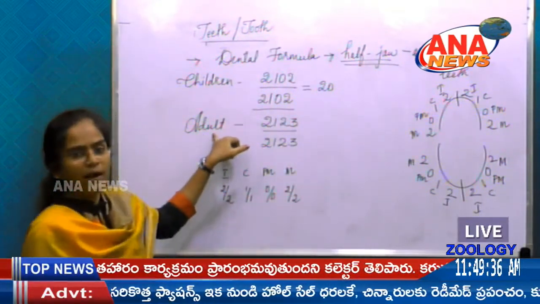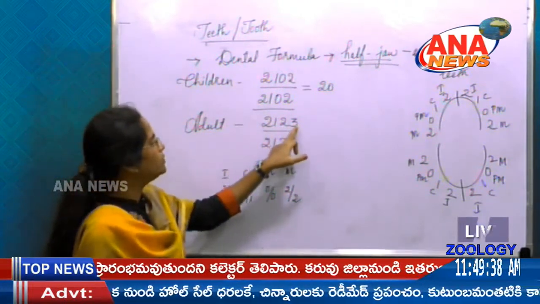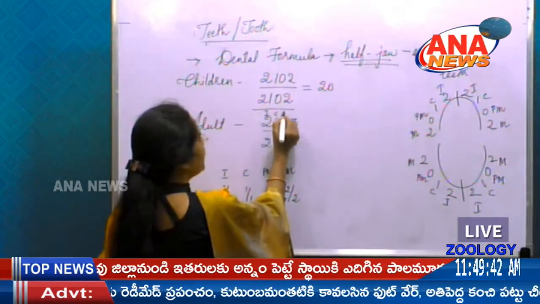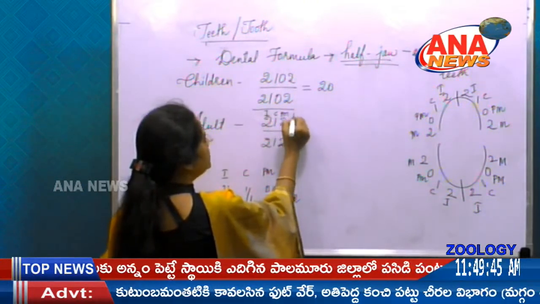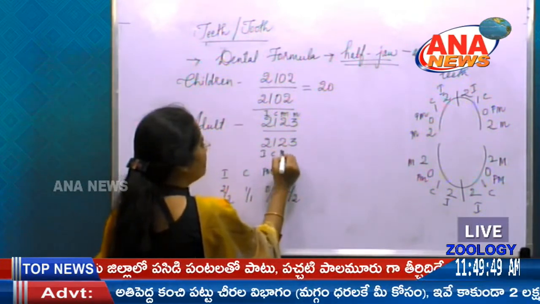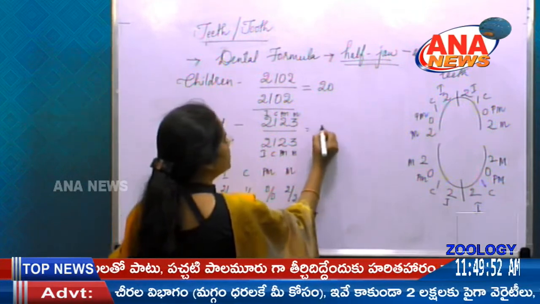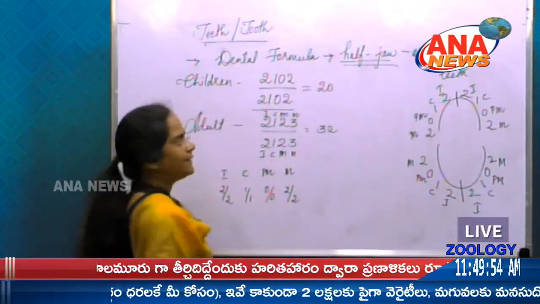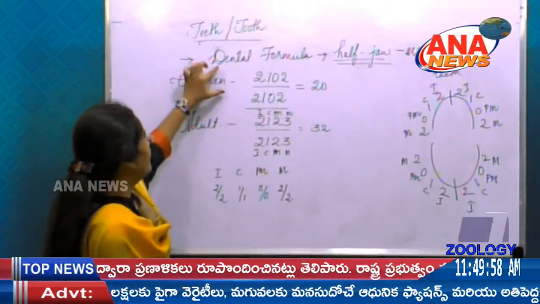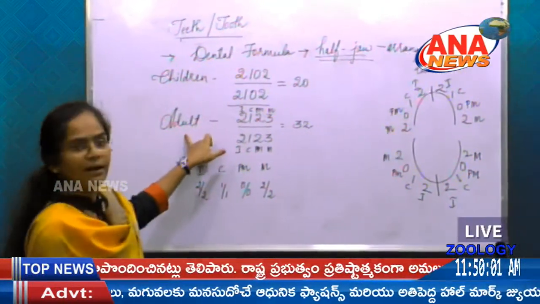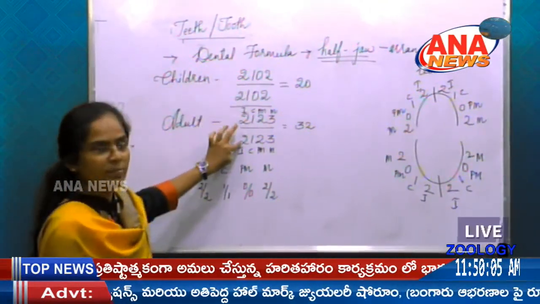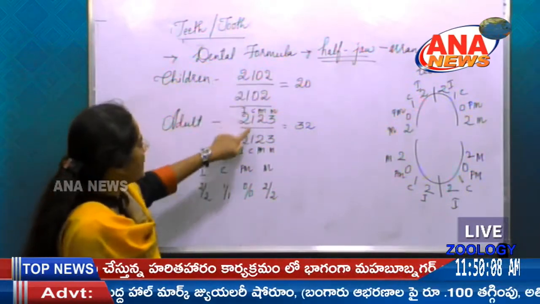Next, talking about adults. So 2, 1, 2, 3. So the first 2 it is incisors, next canines, premolars, molars. In the same way, incisors, canines, premolars and molars. Total it is 32. So if you observe, there is a slight difference between the teeth of the children and adult. So here the number of incisors are similar in both. Even coming to the canines, there is a similarity.